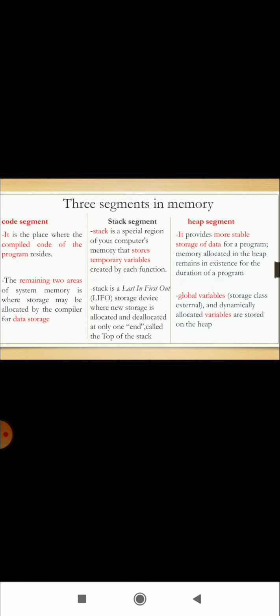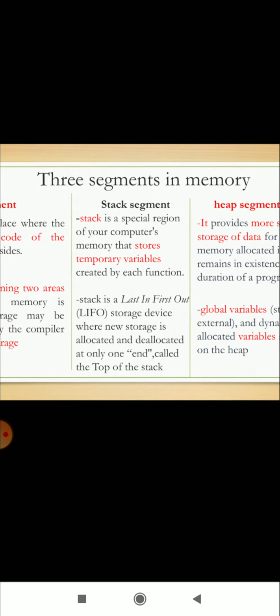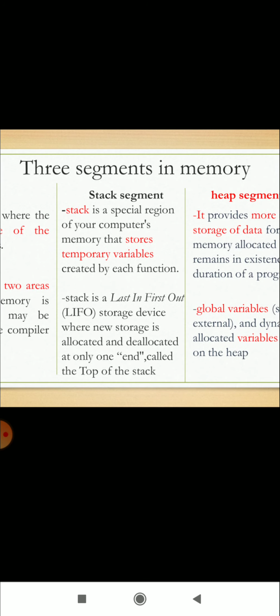The code segment is the place where the compiled code of the program resides. Stack is a special region of your computer's memory that stores temporary variables created by each function. The heap segment provides more stable storage of data for a program. Memory allocated in the heap remains in existence for the duration of a program.